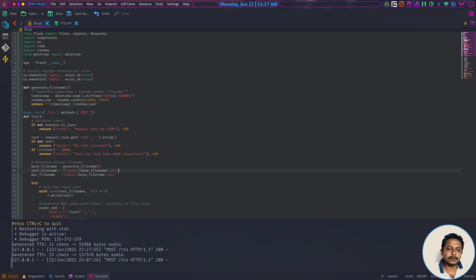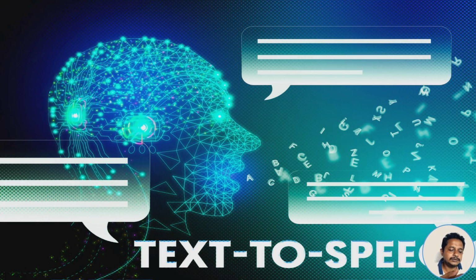You will find a lot of freedom oriented people. The free and open source community is also on your side, so there is no way you will be held back. So starting from now onwards, let's try to create some technologies, tools, knowledge and experience so that we can move forward. Now let's focus on text to speech.